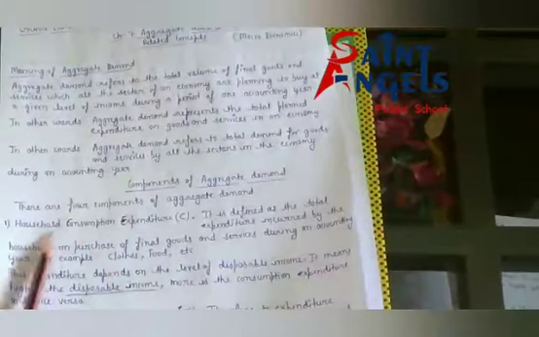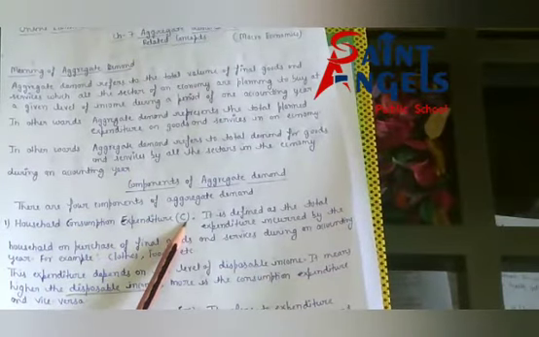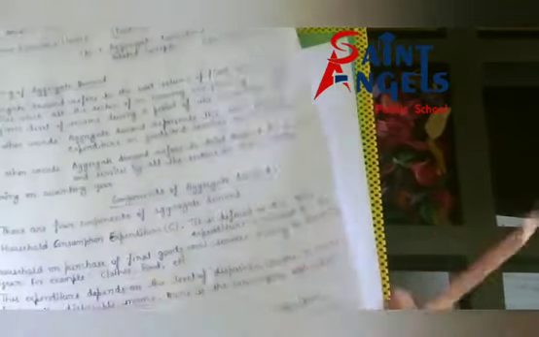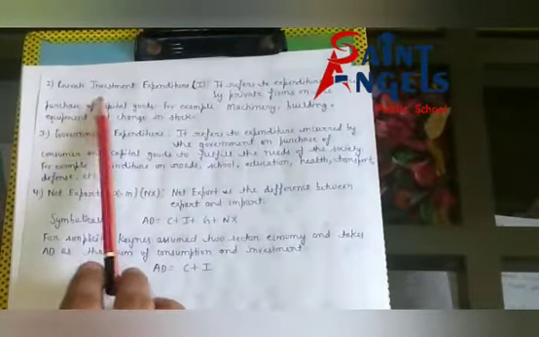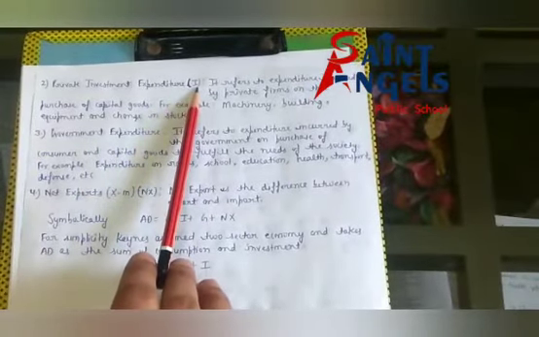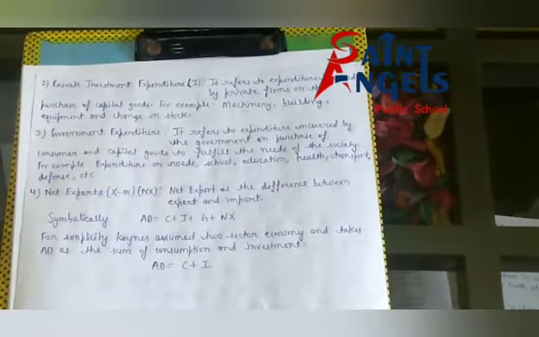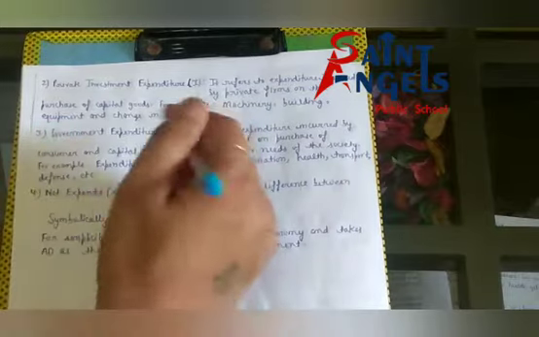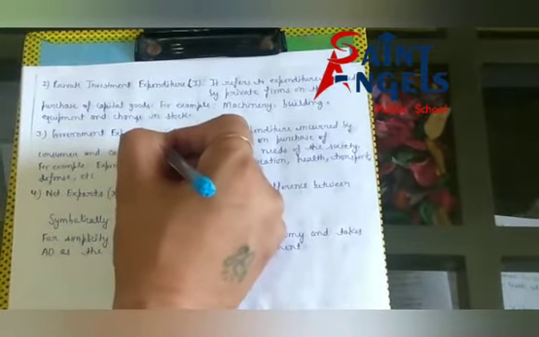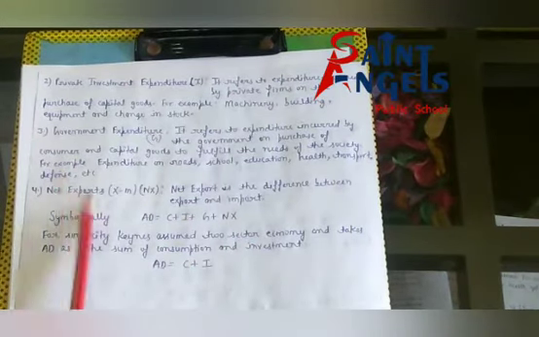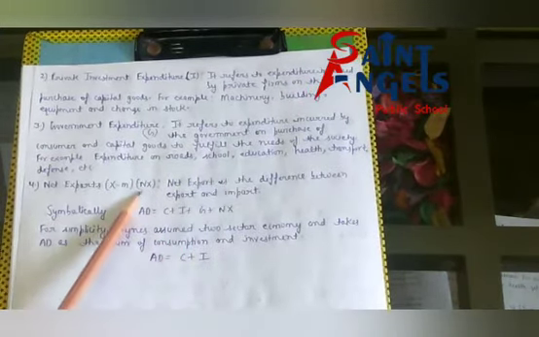See here, household consumption expenditure is denoted by C, private investment expenditure is denoted by capital I, government expenditure is denoted by capital G, and net export is denoted by NX.